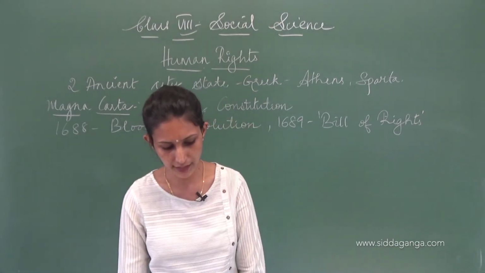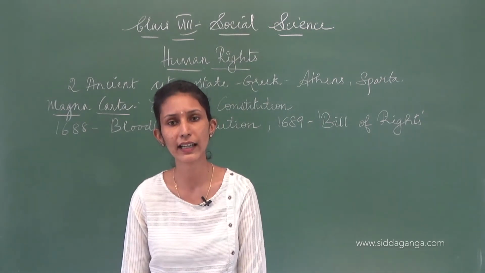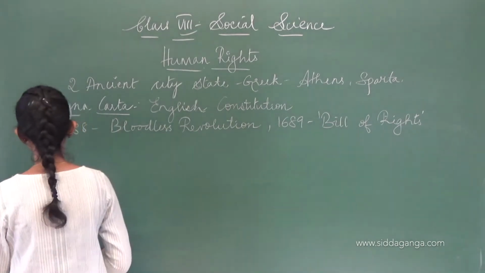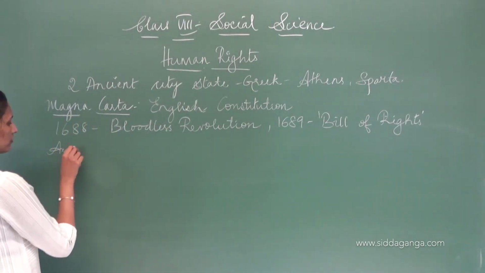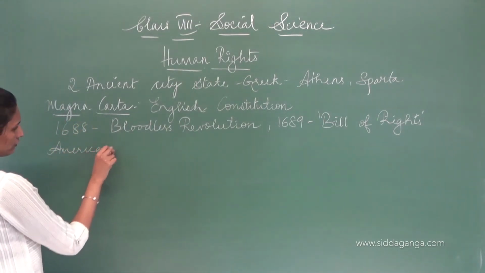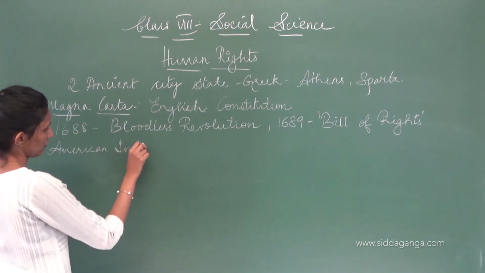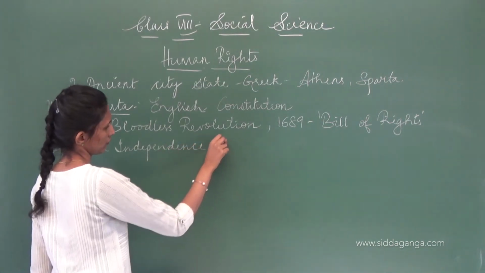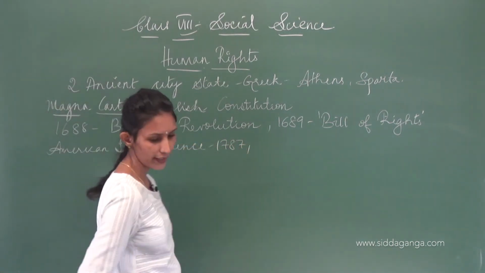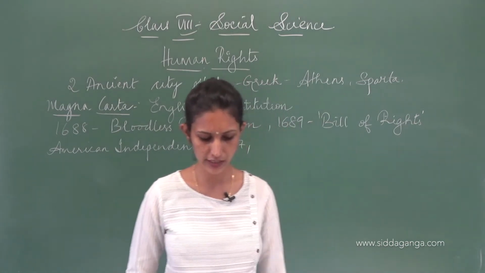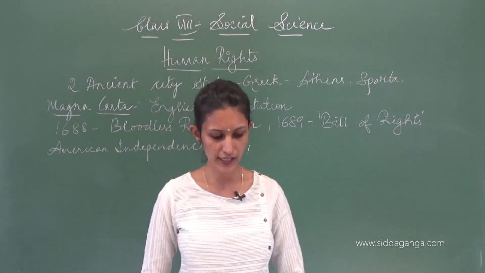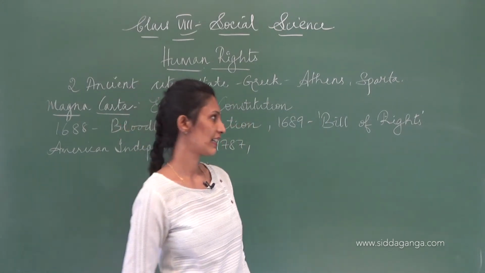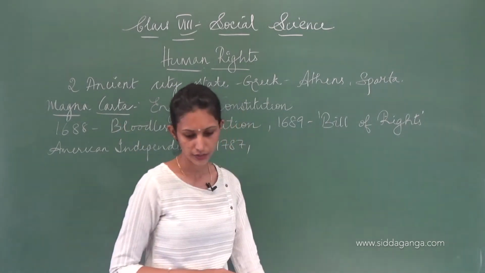Now, after that, American independence was declared in 1787. Okay, American independence was declared in 1787, and for the very first time a list of human rights was declared on 15th of December 1791. Okay.